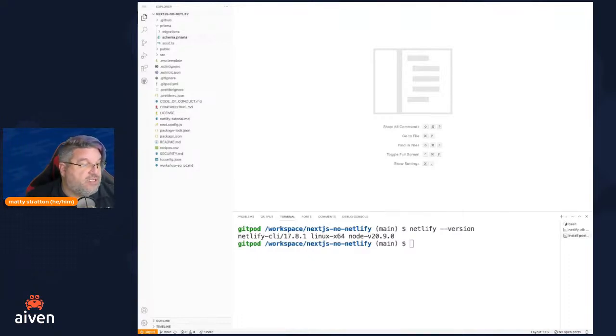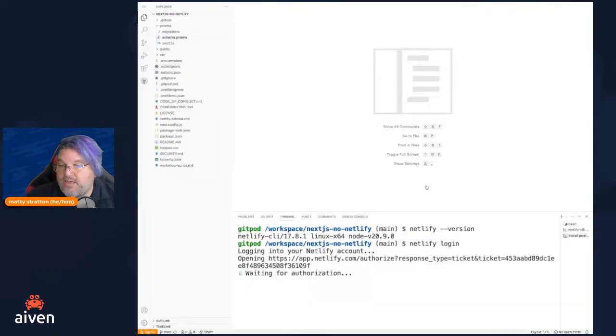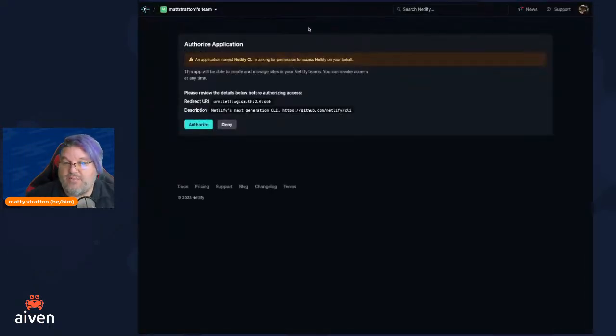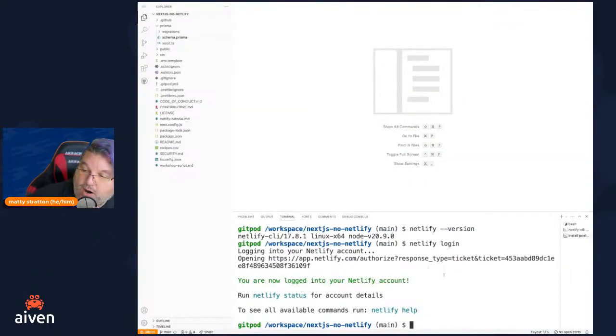So the first thing we want to do is netlify login. We need to tell the Netlify command line interface who we are and authenticate ourselves to it. The command for that is netlify login. What that's going to do is pop up a new window that looks like this, and it's basically going to ask, do you want to authorize this? I think it's cool, so we're going to say authorize. Then it kicks us back, and it says, cool, you are now logged in.